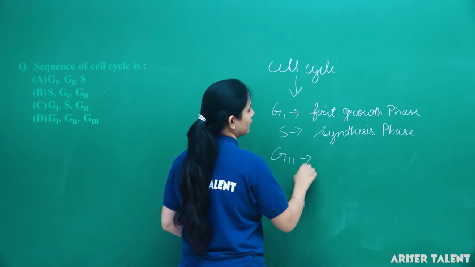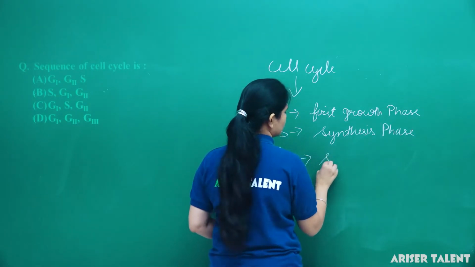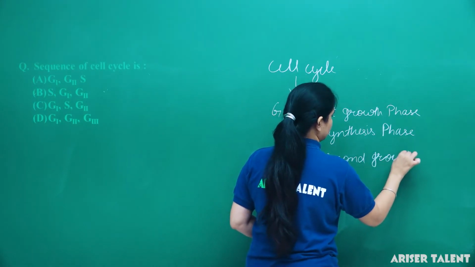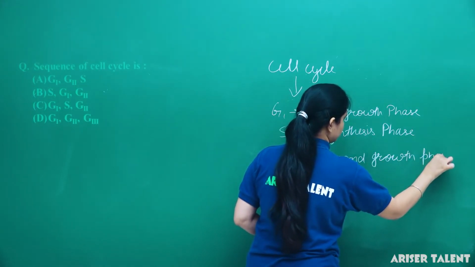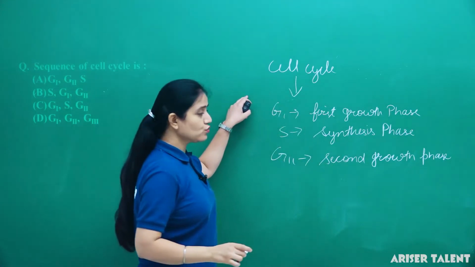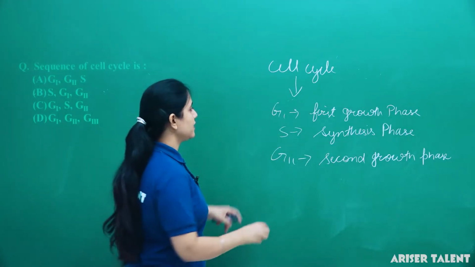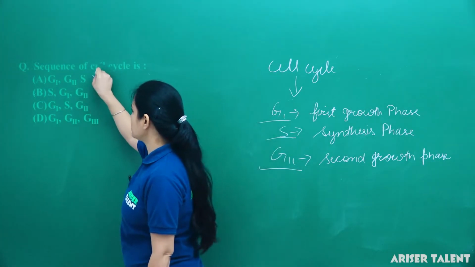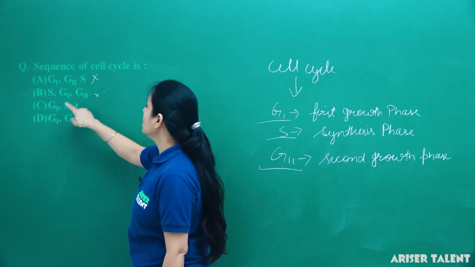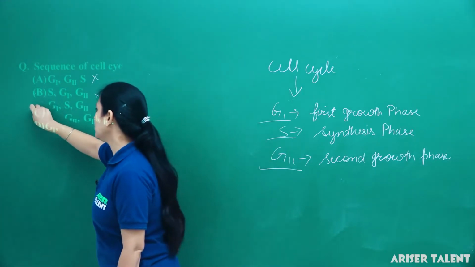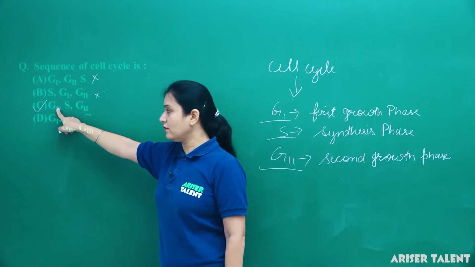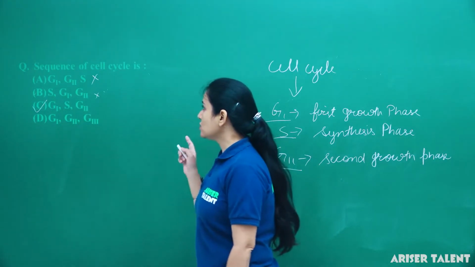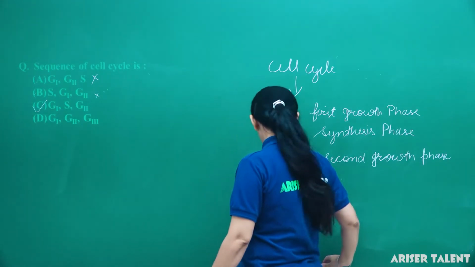Then G2, that is the second growth phase. Okay. So what are the different stages of the cell cycle? G1, S and G2. So the option G1, G2, S is wrong. S, G1, G2 is wrong. G1, S, G2 is the correct option, meaning first growth phase, then synthesis phase and then second growth phase. So the sequence of the cell cycle will be option C.